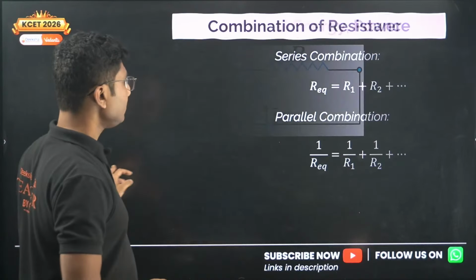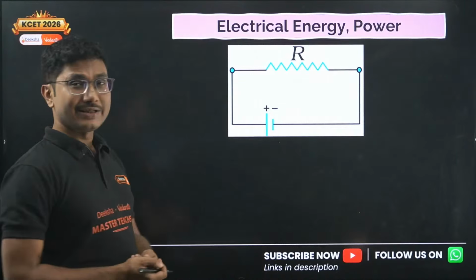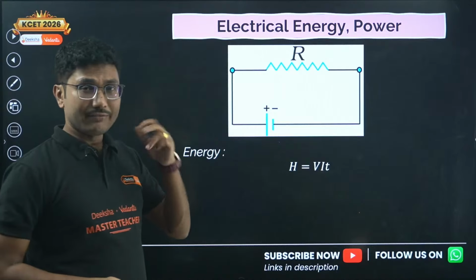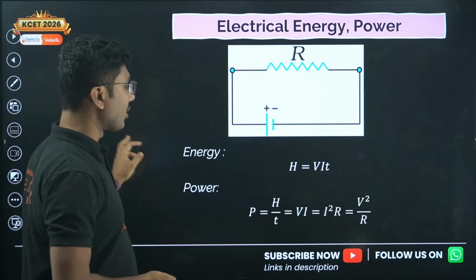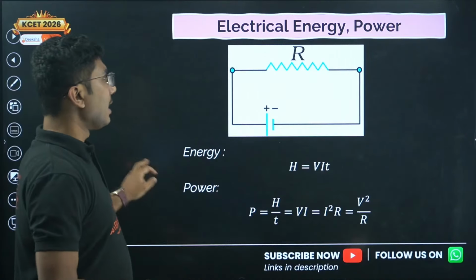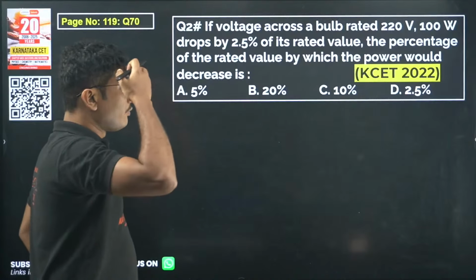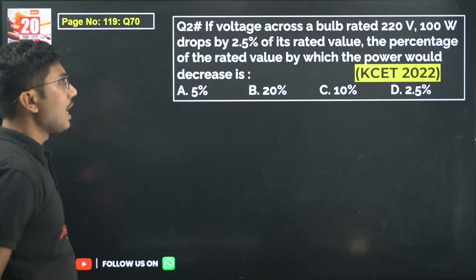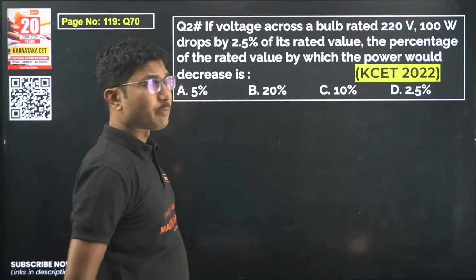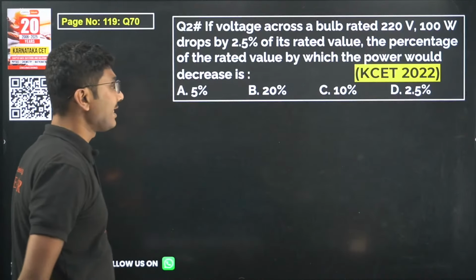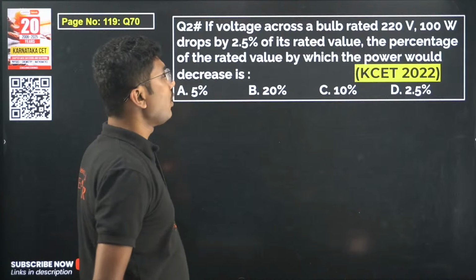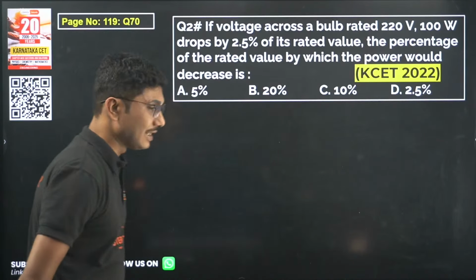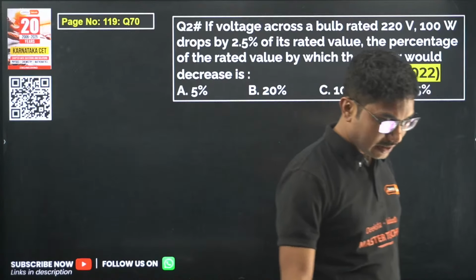Okay, now let's move into electrical energy and power. So energy is given by V I T, and power is given by V into I. Okay, now we will solve one question. If voltage across a bulb rated 220 volt 100 watt drops by 2.5% of its rated value, the percentage of the rated value by which the power would decrease is. So I will give you few minutes to try this out.